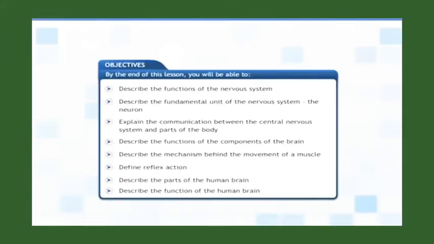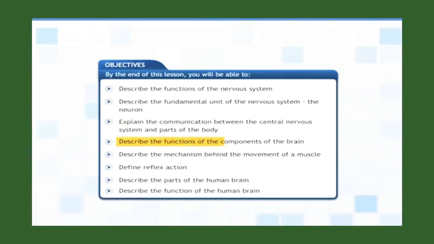In this lesson, you will learn about the nervous system and its components, reflex action, and the structure of the human brain. At the end of this lesson, you will be able to describe the functions of the nervous system, describe the fundamental unit of the nervous system, the neuron, explain the communication between the central nervous system and parts of the body,